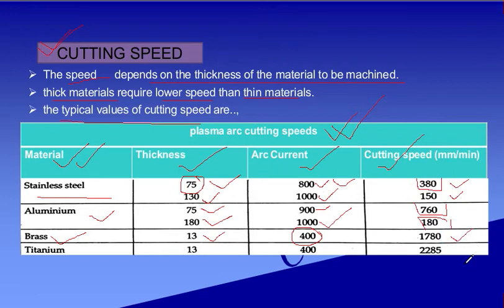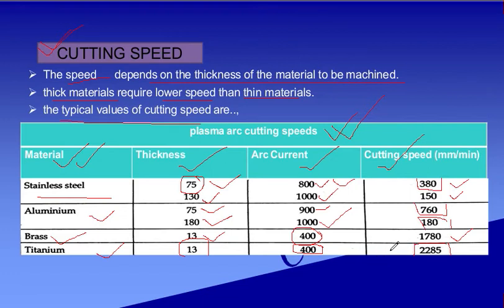1780 millimeter per minute. And have a look at titanium. Obviously it is a very hard material. If the thickness is 13, the arc current required is 400 ampere, but it has the maximum cutting speed, that is 2285.